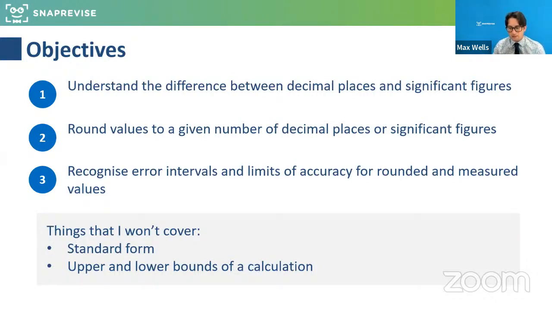We're going to look at rounding to a given amount of decimal places and significant figures, but also look at bounds in terms of error intervals and limits of accuracy, because this is quite a picky topic that they do like to examine. And it catches people out quite a lot. So I think it's an important one. It's not a particularly mind-blowing topic. There's nothing too deep or abstract about it, but it is a topic that costs people marks. So I think it's really important for us to look at this today.